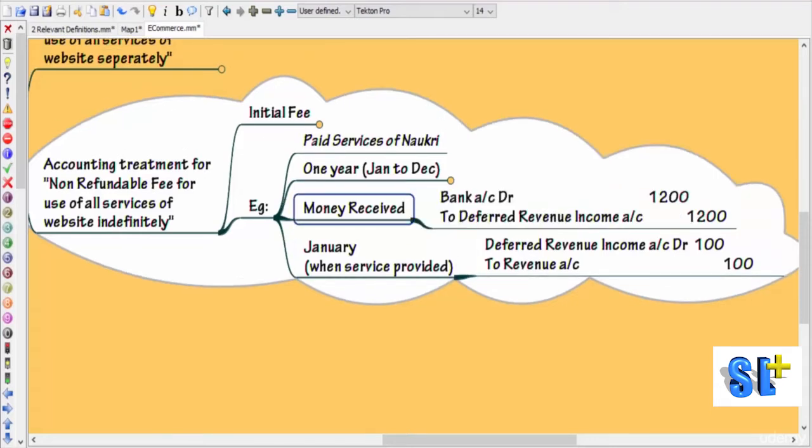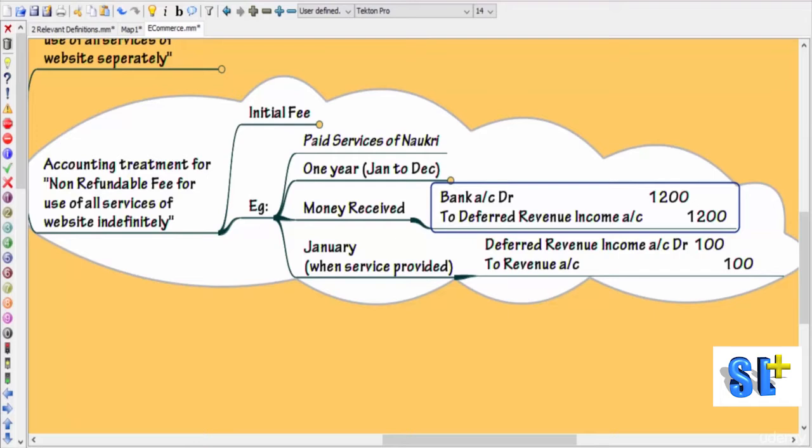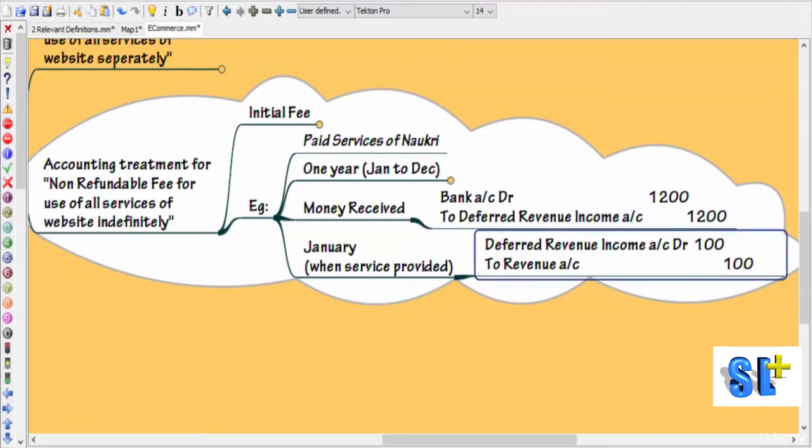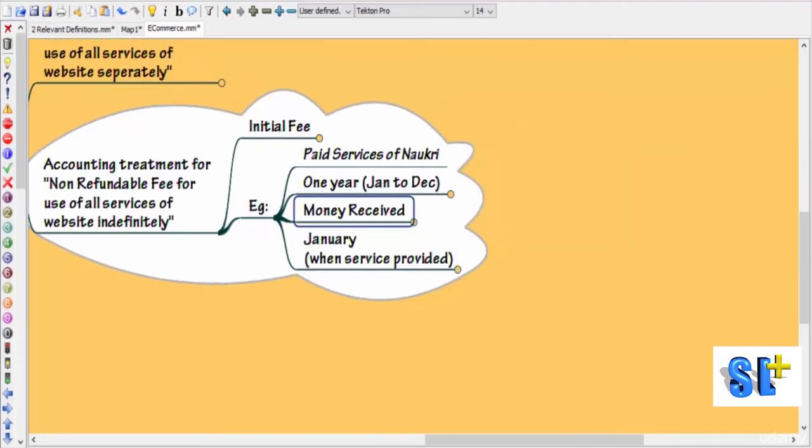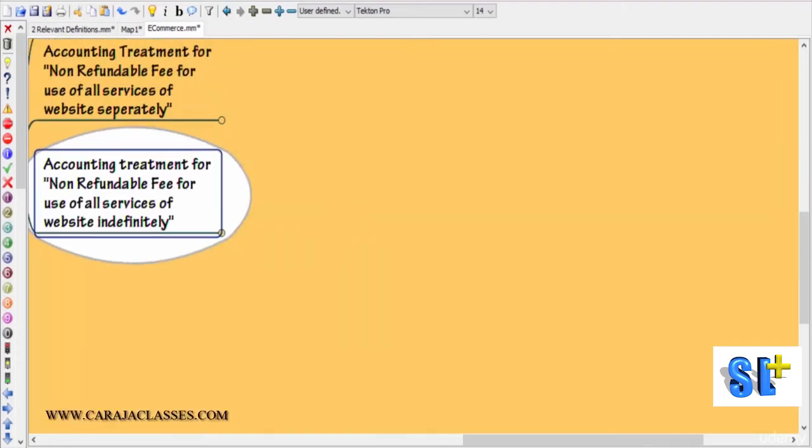Okay, so here when the money is received, bank is debited, deferred revenue, that is liability, is credited. Now that liability is debited and the revenue account is credited. So this is the accounting treatment in case of a non-refundable fee for use of all services of a website indefinitely.